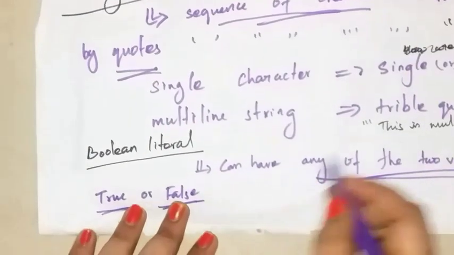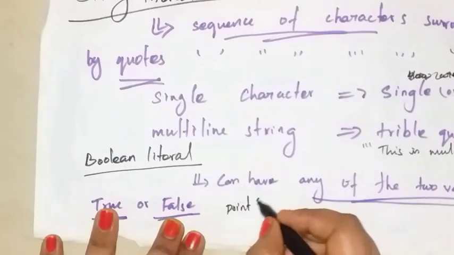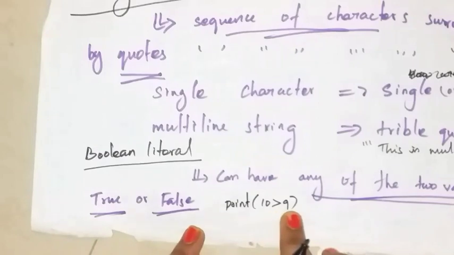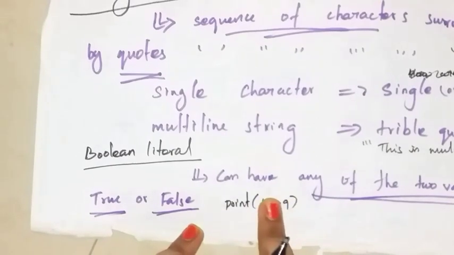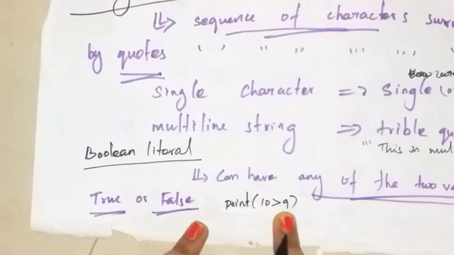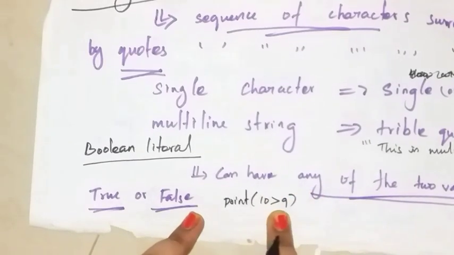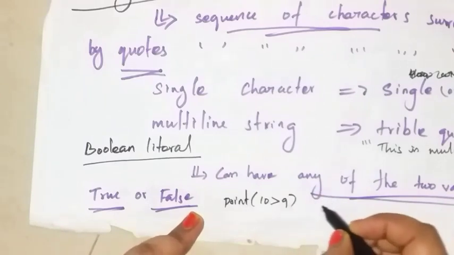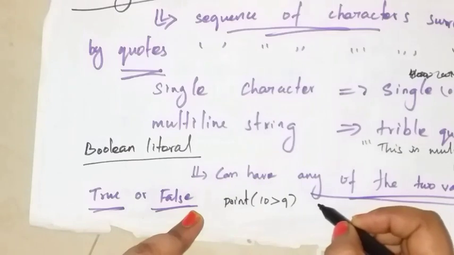So let us see one example. Print 10 is greater than 9. This is the expression. You evaluate this expression and it returns true, because 10 is greater than 9.